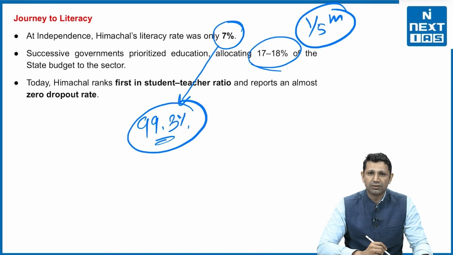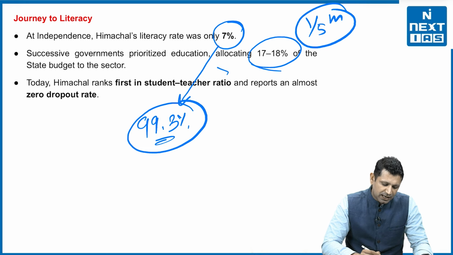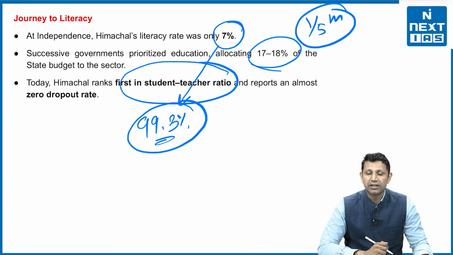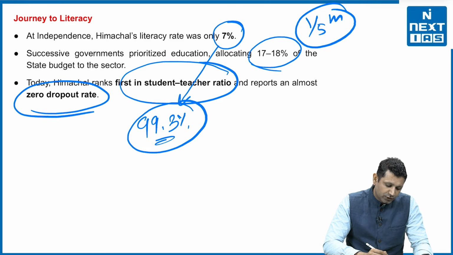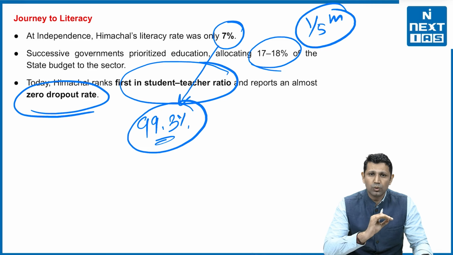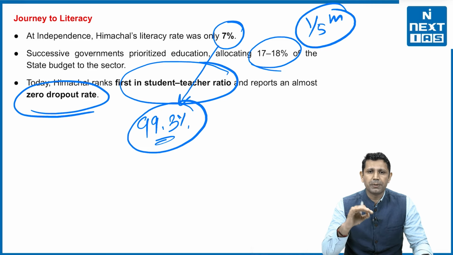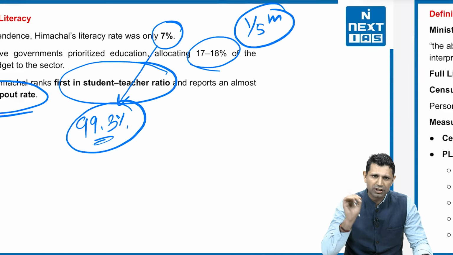So that's a feat achieved. Along with that, there are 2 more feats. First, it has the best student teacher ratio. It stands in the first position with respect to student teacher ratio. Secondly, it has a 0 dropout rate. That means no student who has gone to school is dropping out. He or she is completing his or her education.